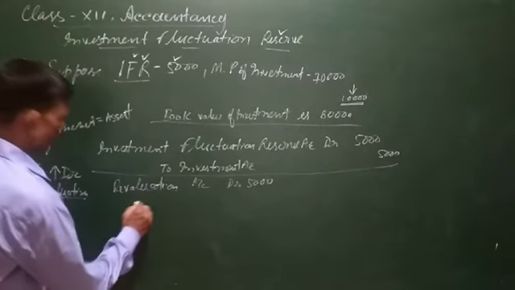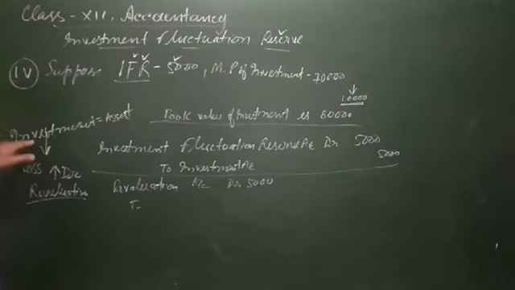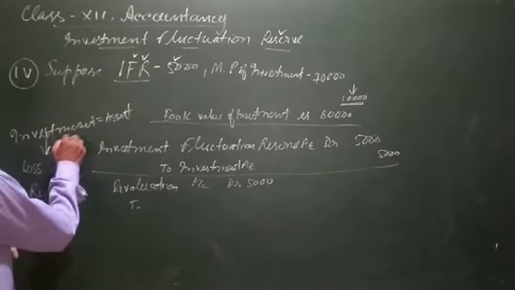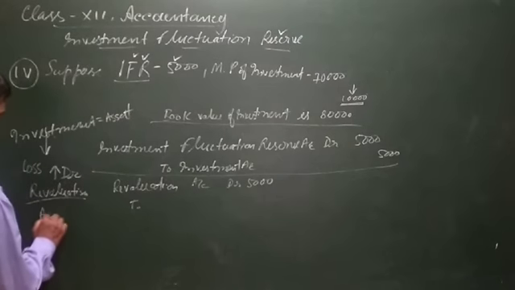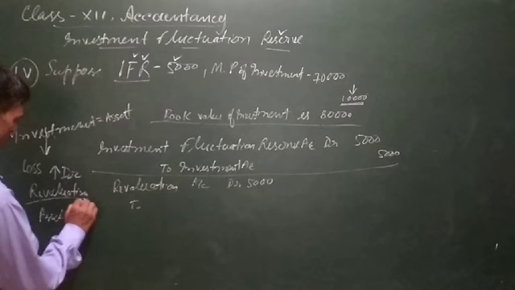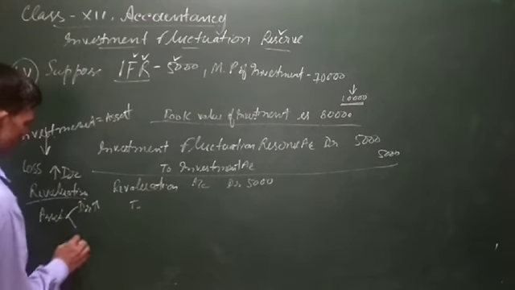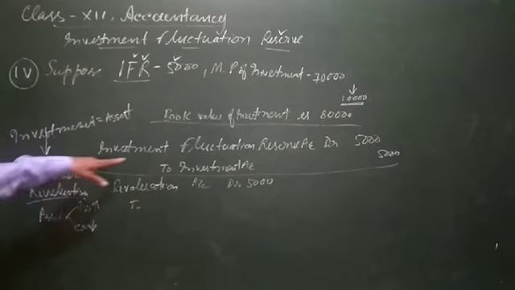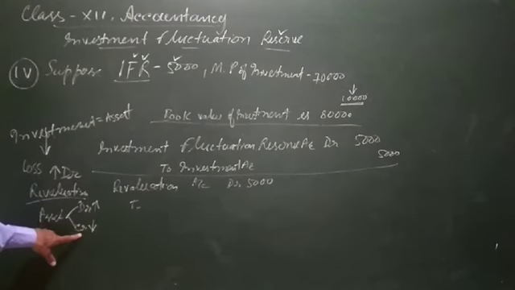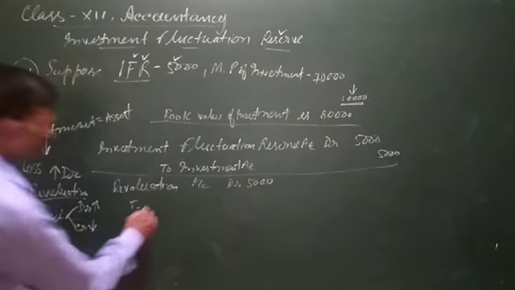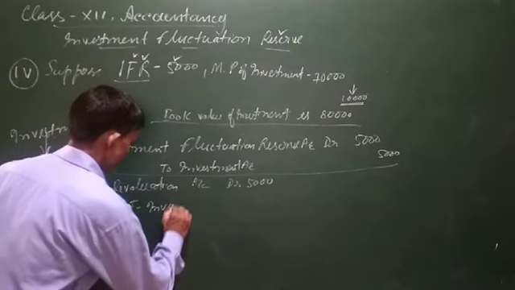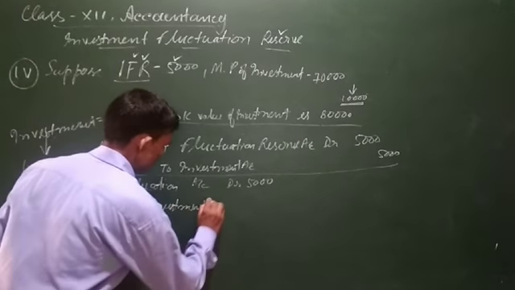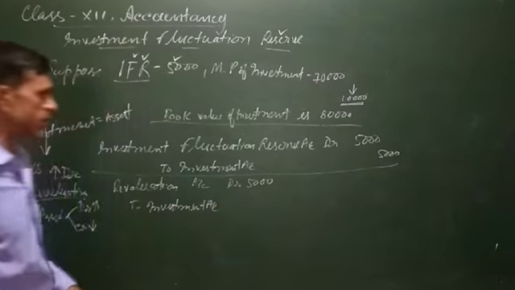And investment is an asset. For decrease in asset, what is the rule? We already know: for increase in asset, debit; for decrease in asset, the asset will be credited. So investment is an asset, there is a decrease in price of investment, so the investment account will be credited.